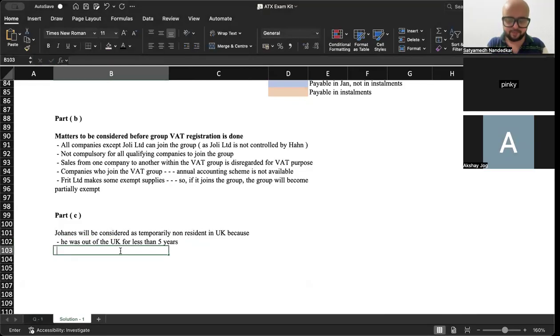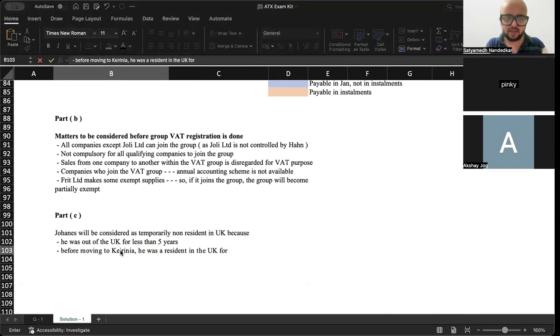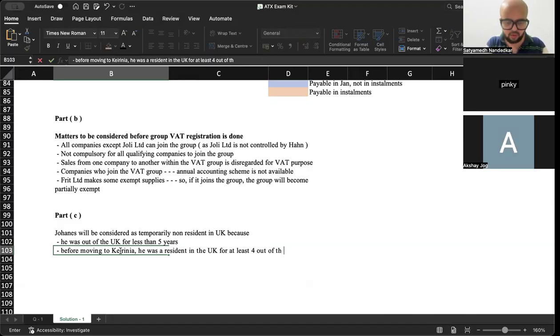Okay. Then, before moving to Kenya, he was a resident in the UK for how many years? For at least 4 out of the 7 preceding tax years.